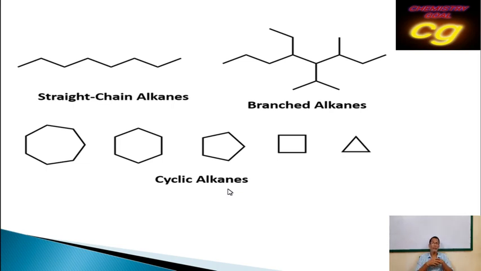That's why carbon shows the catenation property. That property is not shown by the other elements in the group, like silicon. This property is shown only by carbon, due to the very strong carbon-carbon bond.